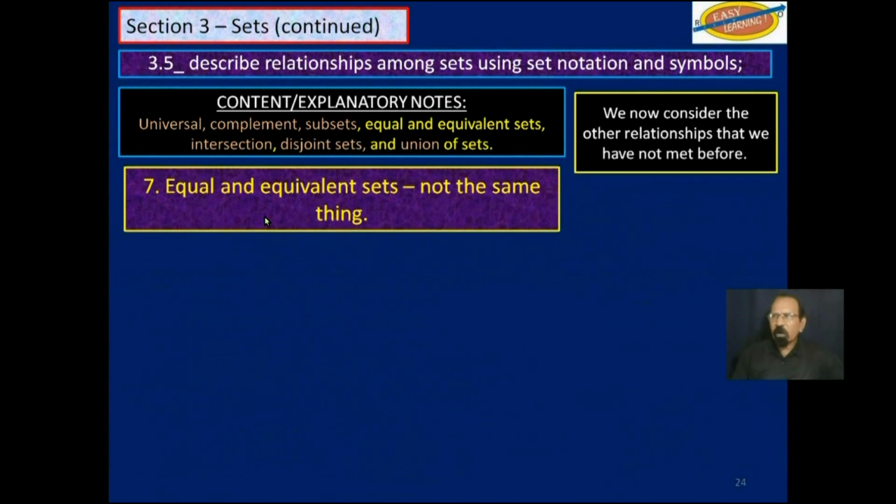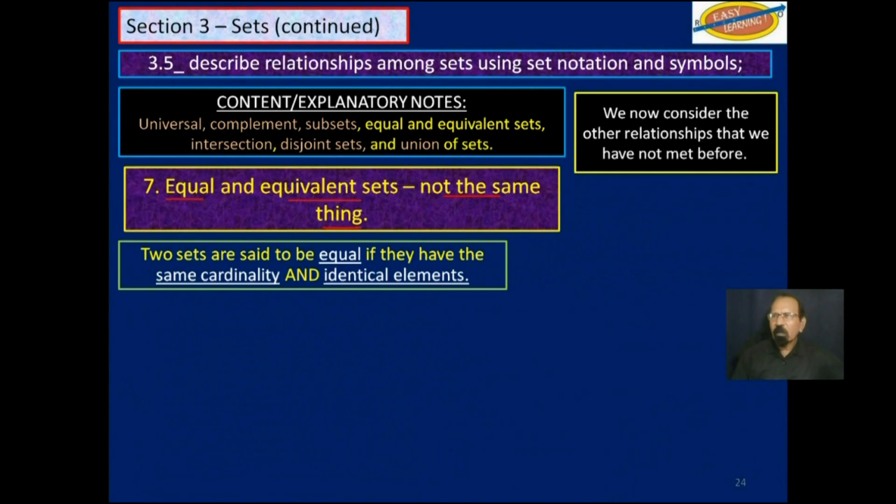Now we need to talk about equal and equivalent sets. They are not the same thing. Two sets are said to be equal if they have the same cardinality, that is the same number of elements, and the elements are identical elements. Same cardinality and identical elements.